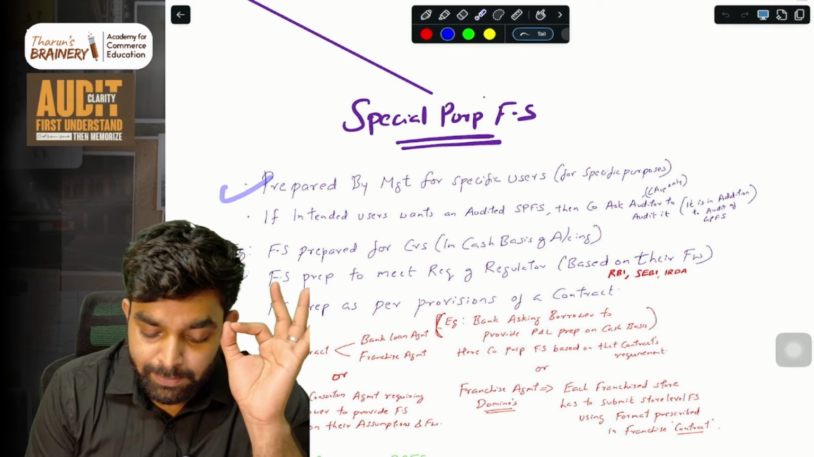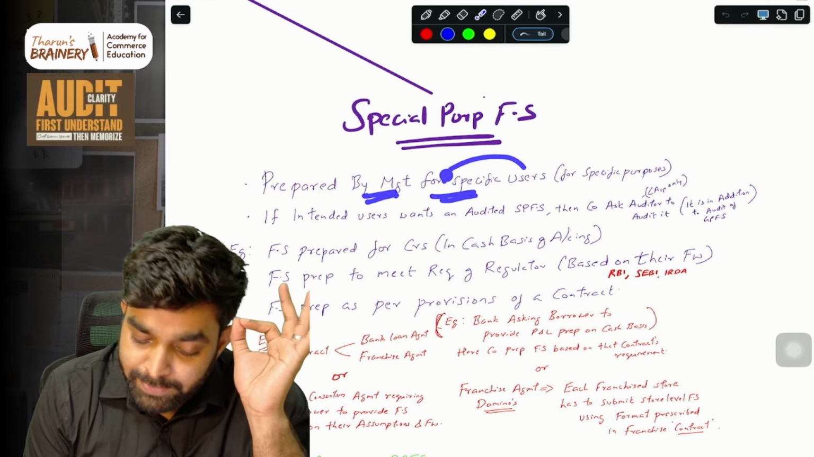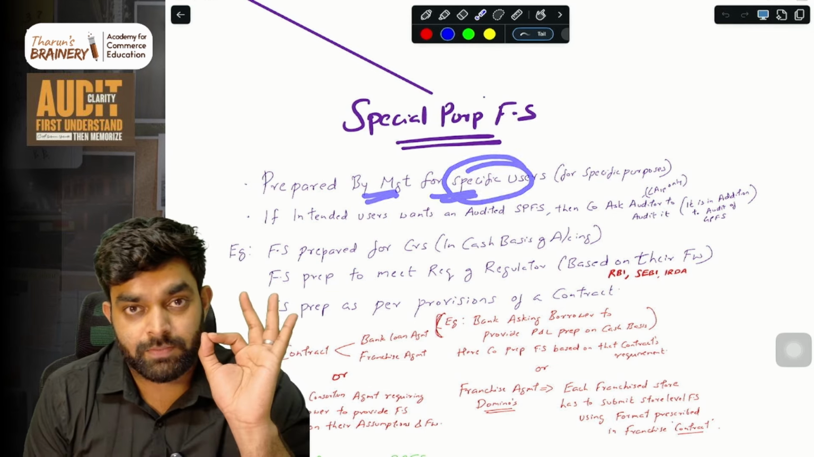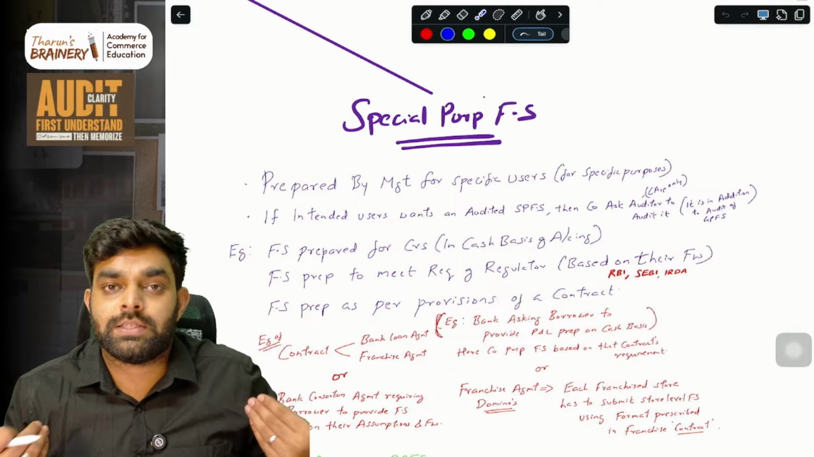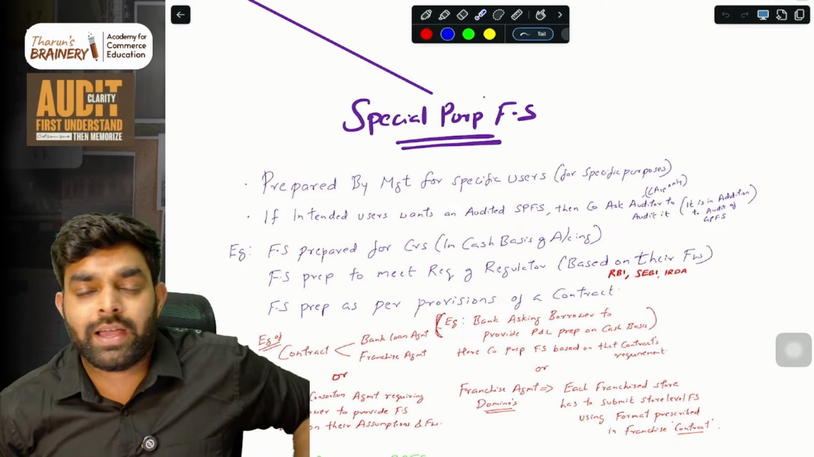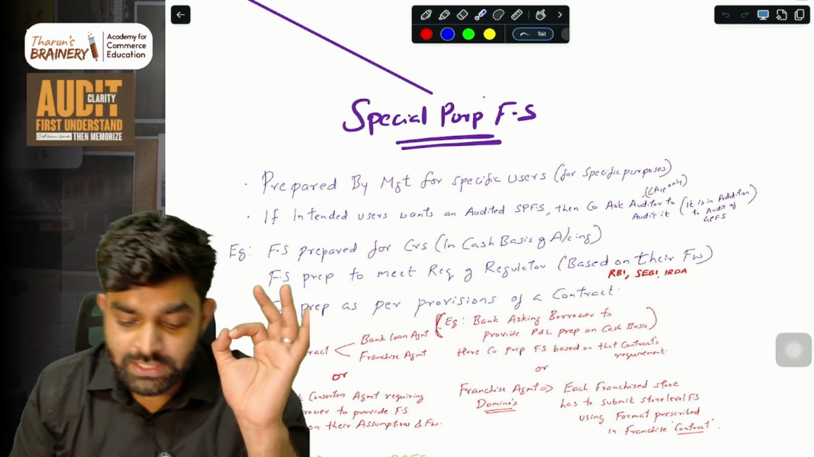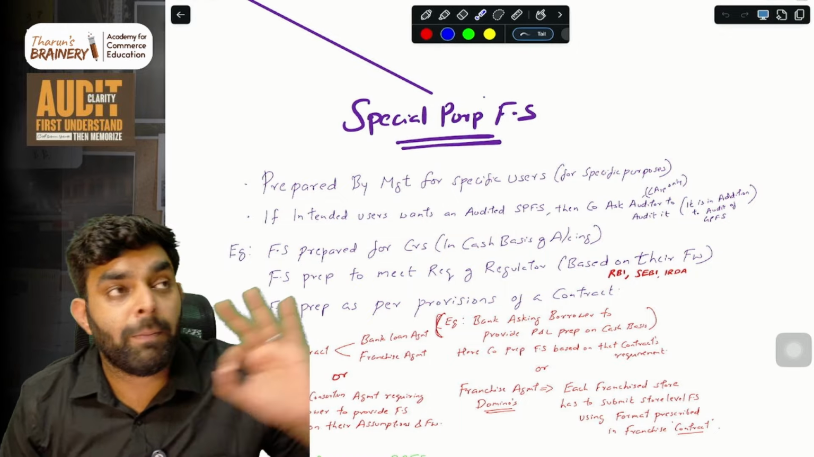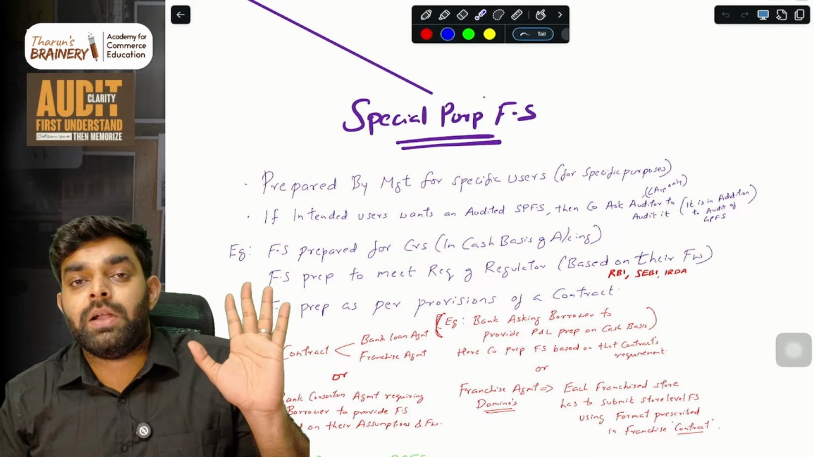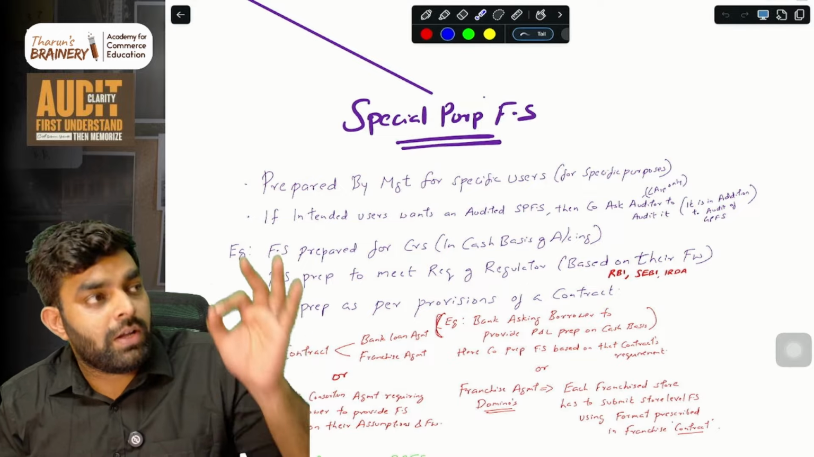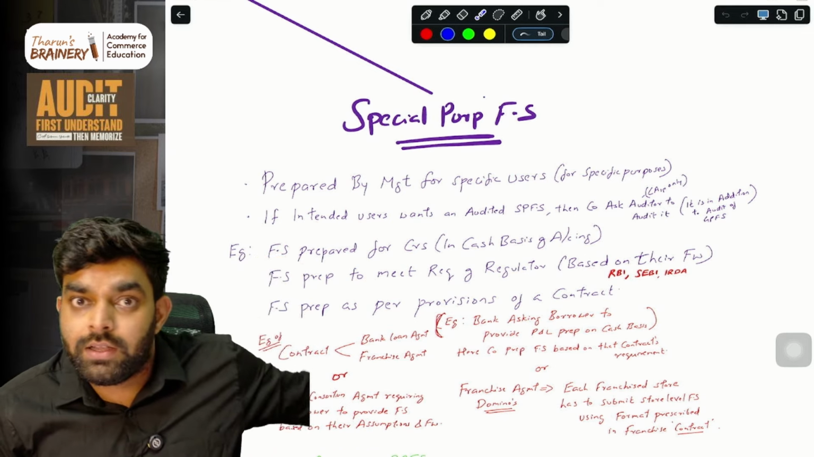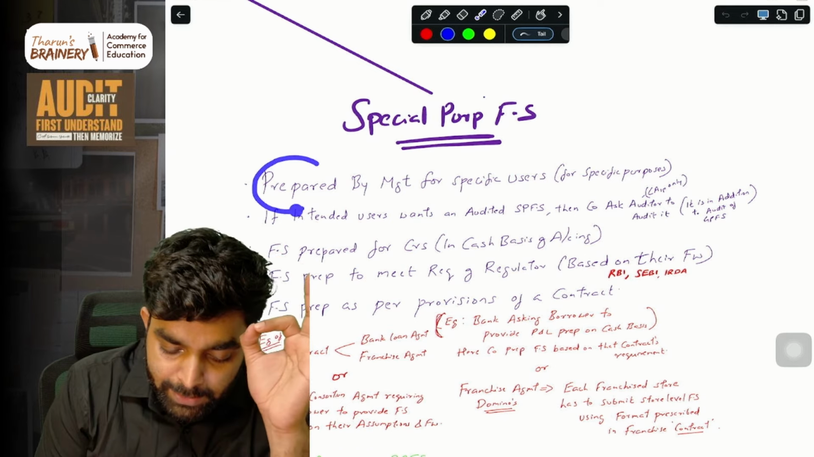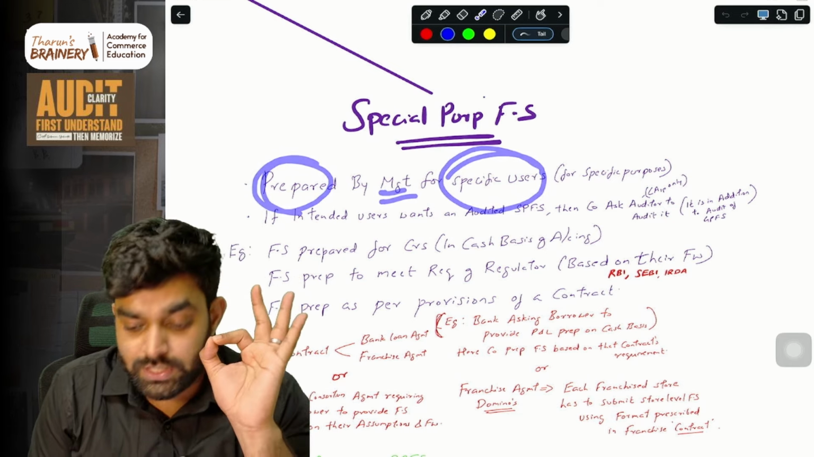These are prepared by the management for specific users, some specific users of the company. Normal financial statements are used by the public, government, creditors, banks, and all these people. But these special purpose financial statements are not commonly used by everyone. Some category of people may require this, and the company makes it and gives it just to them. It is not publicly given. So these are prepared by the management for specific users, for specific purposes.